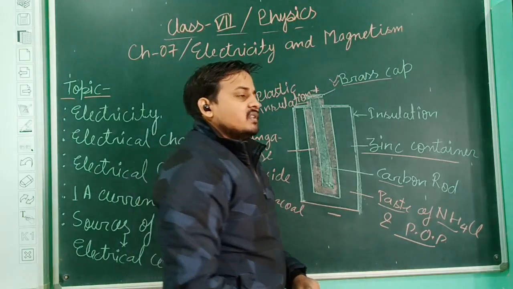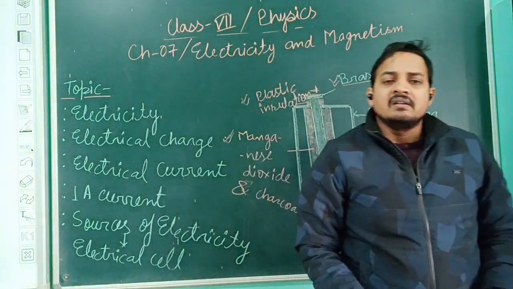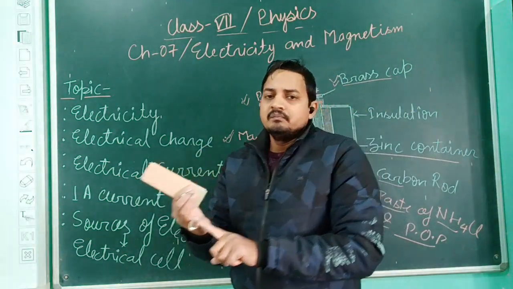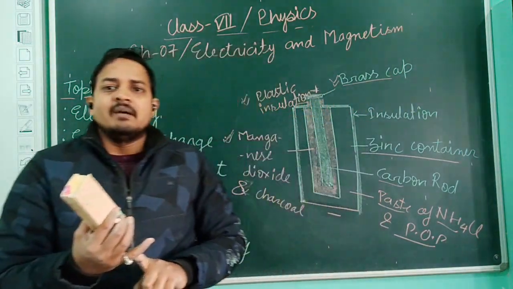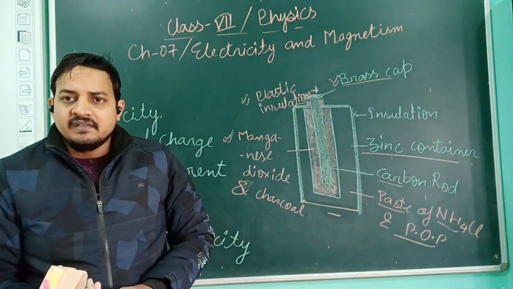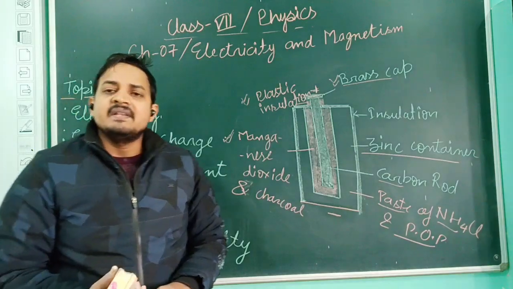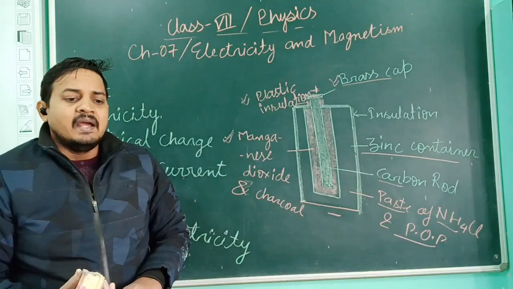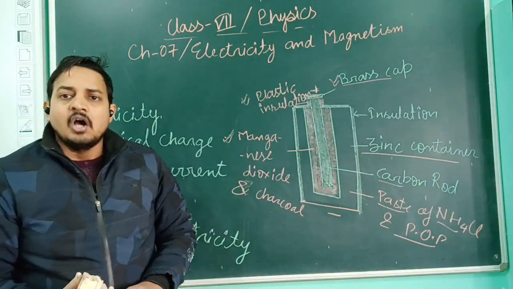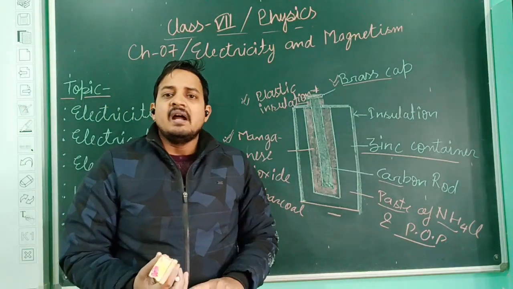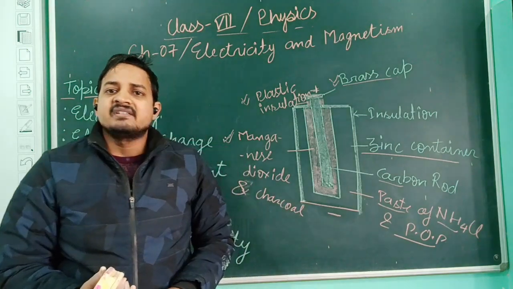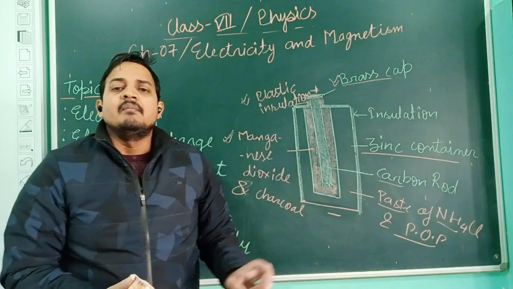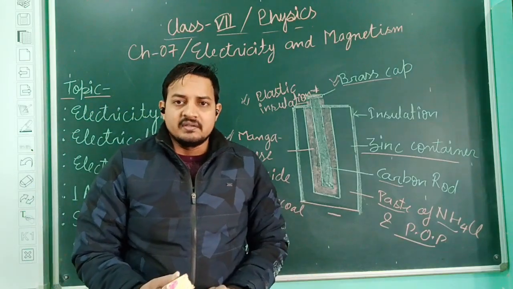Now we are going to discuss some advantages of the dry cell. See, some different kinds of primary cells we have discussed. That is the simple dry cell, in which the entire portion is completely dry. Some more types of primary cells are also there, like the Leclanche cell, Daniell cell, and Voltaic cell. But these cells are not completely dry. They have some kind of chemicals. After the use of these chemicals, they become completely out of use.